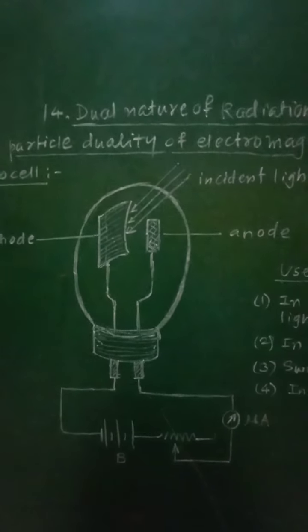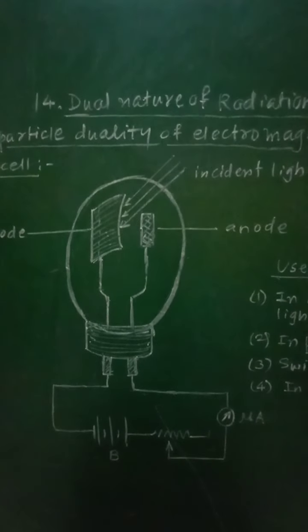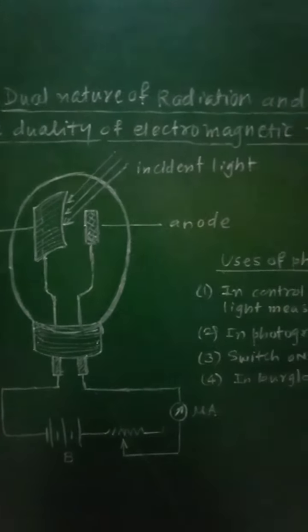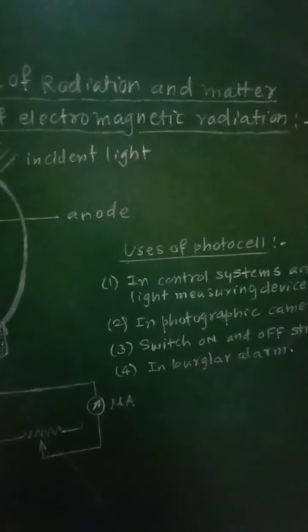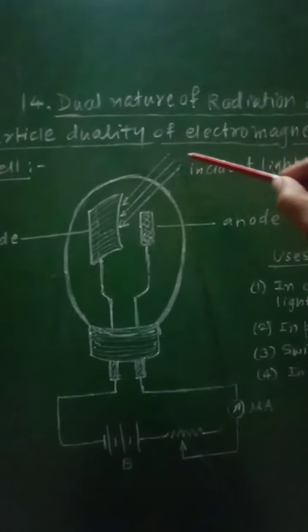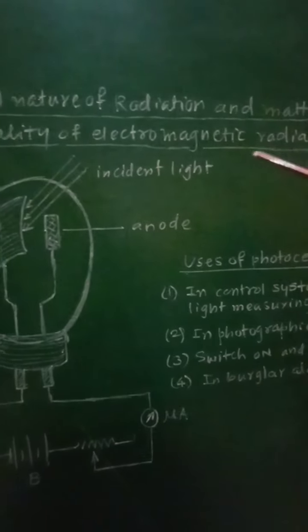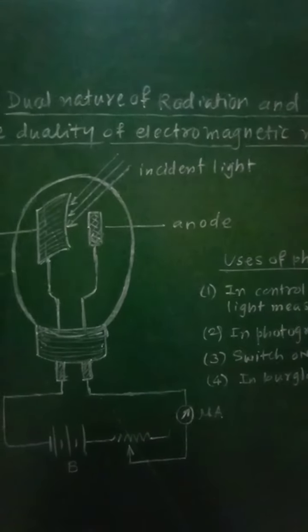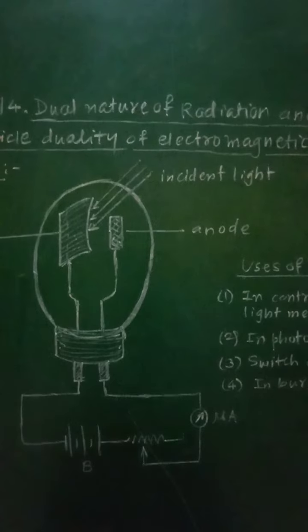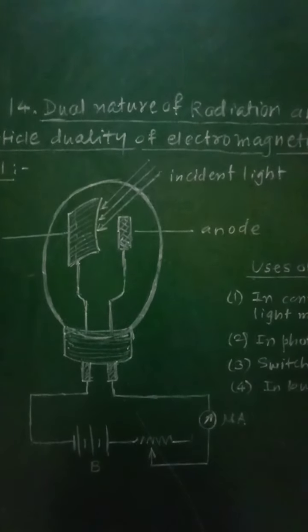Class 12th, subject physics, 14th chapter, dual nature of radiation and matter. From this chapter, let us see the wave particle duality of electromagnetic radiation. That is, electromagnetic radiation will be considered as wave or particle.